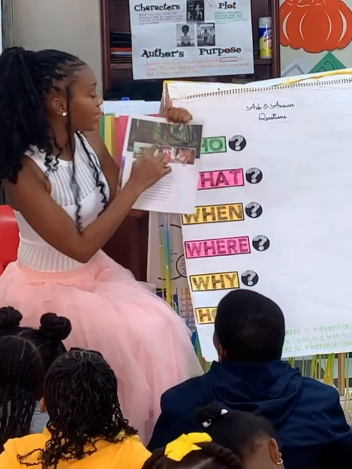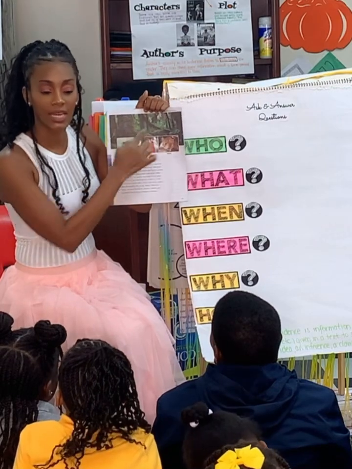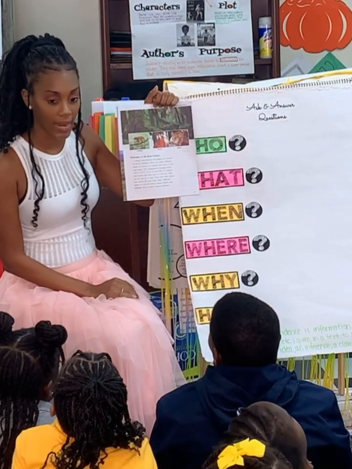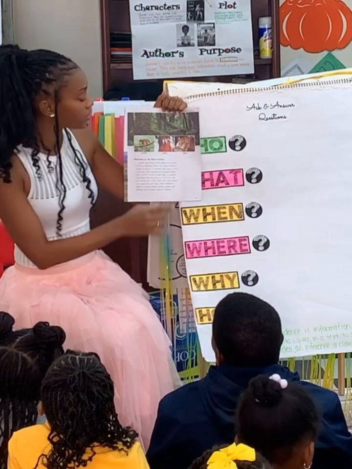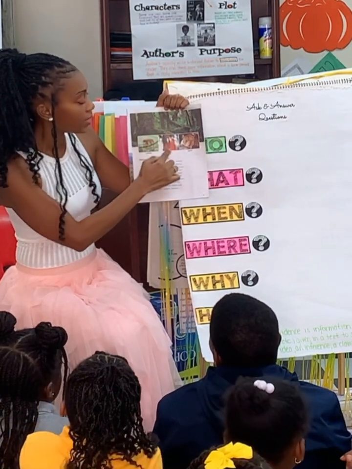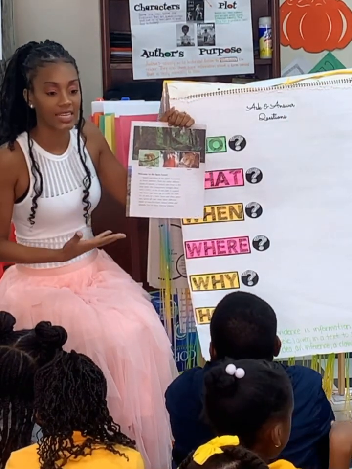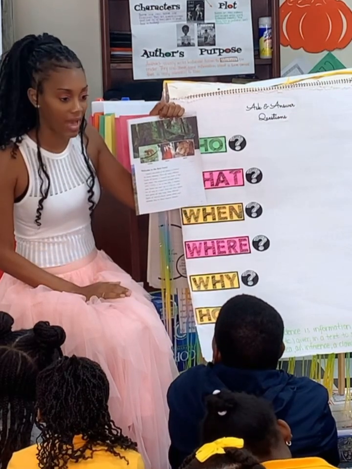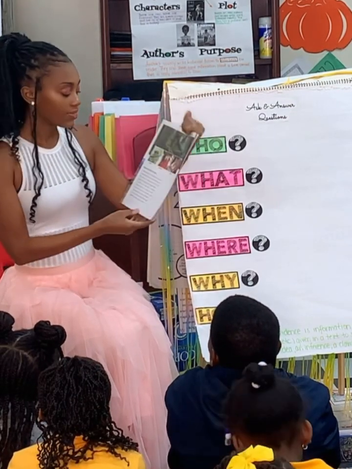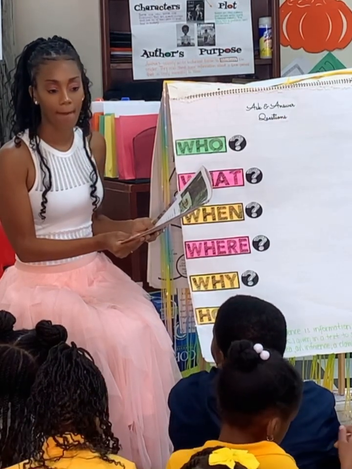And if you look at the picture the author has given to us here, we can see the colorful rainforest, right? We can see how the greenery takes over the rainforest. We can see the monkey, the macaw, and the jaguar. So the author has given us an idea of which animals we would find in this type of habitat. Okay? This habitat is described as what? What type of habitat? Yes.